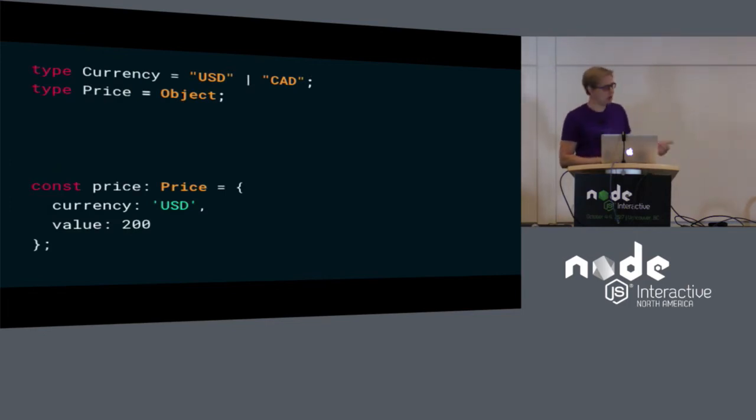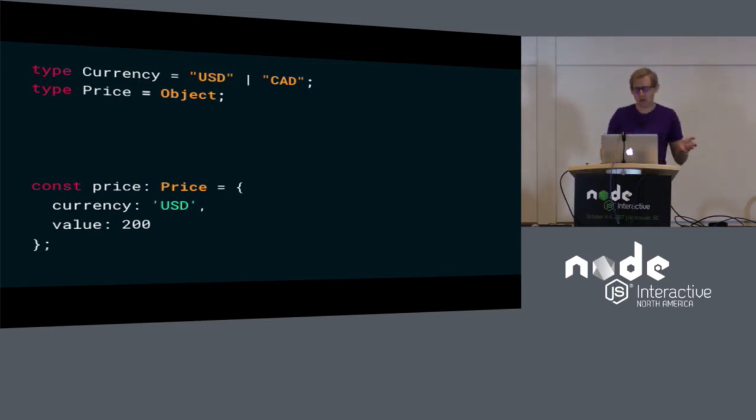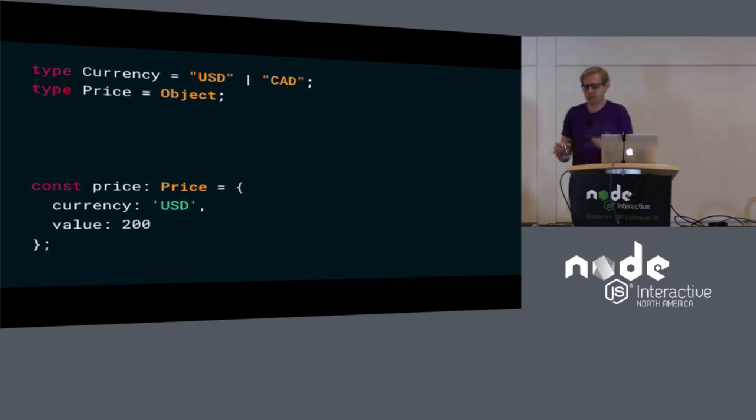There's also an object type. But if you use just a plain object type, the type system is not going to know anything about the contents of the object. So you basically said, I have a box. And I can take anything out of it and put anything into it, and the type system is just going to have to assume that you know what you're doing.